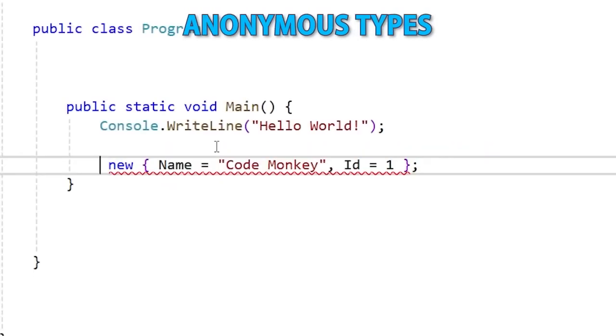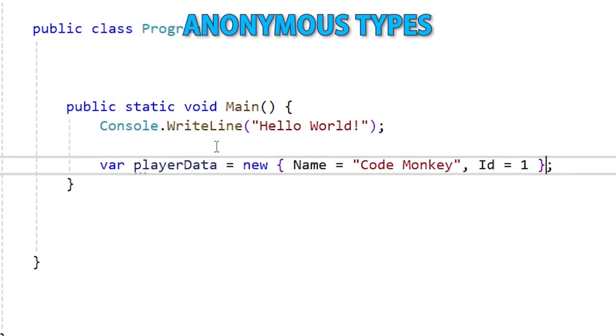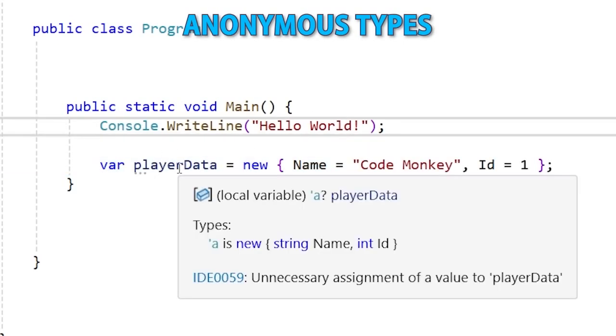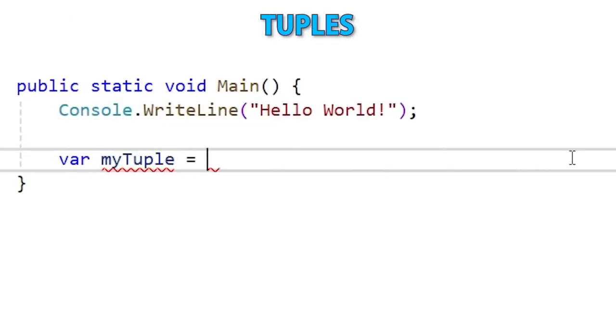After that is a lecture on anonymous types. Really interesting, quick way of organizing some data without having to first define a specific type. You just do new, open up the curly braces, and it will automatically create a generated type. Related to that is the next lecture on tuples. These are very similar. They also allow you to organize some data without first defining a type. In this lecture, I also covered the differences between anonymous types and tuples.